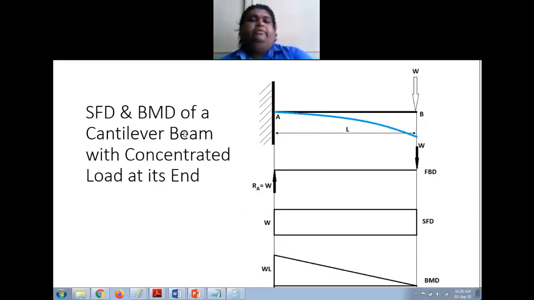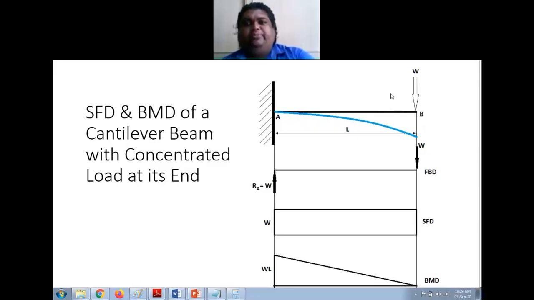Okay, we have discussed point load at the center on a simply supported beam. Now we are discussing point loads at the end of a cantilever beam. A cantilever beam is something which is fixed at one end and free on the other end. So this cantilever beam is of length L, is fixed at point A, and its free end is B, where I have applied a point load of W.